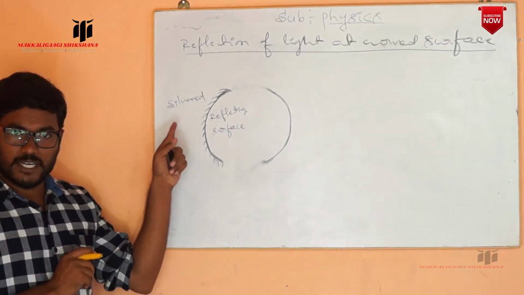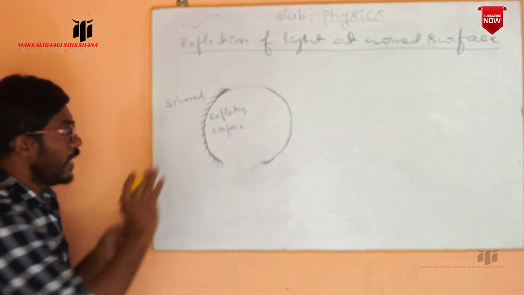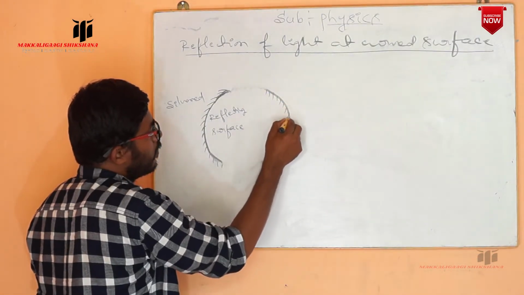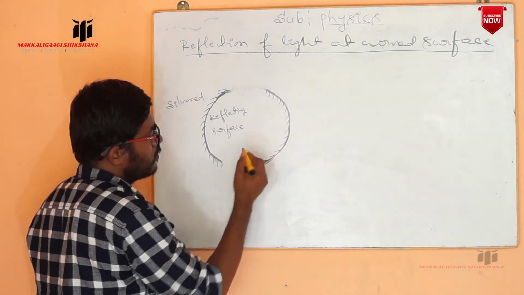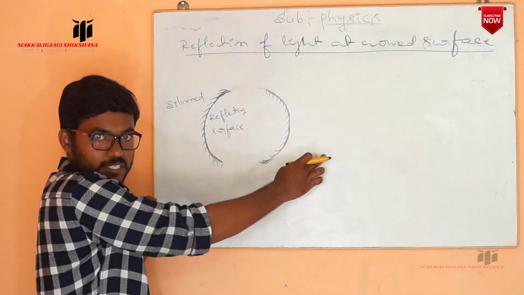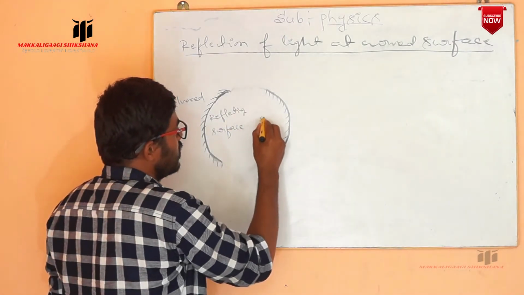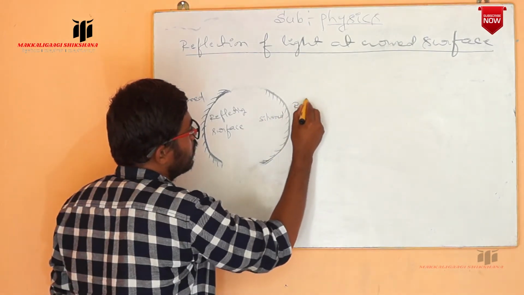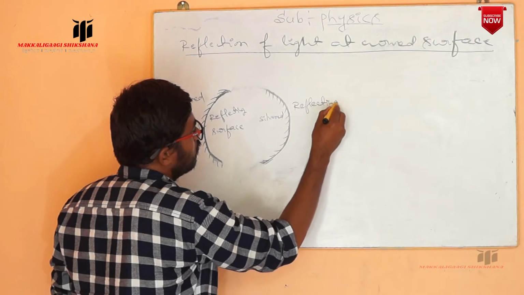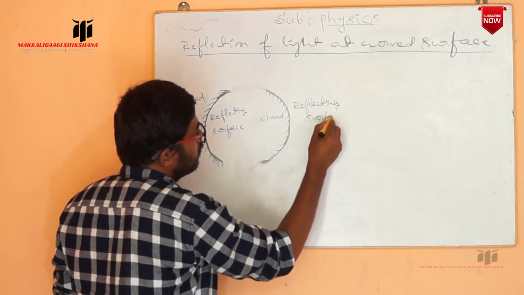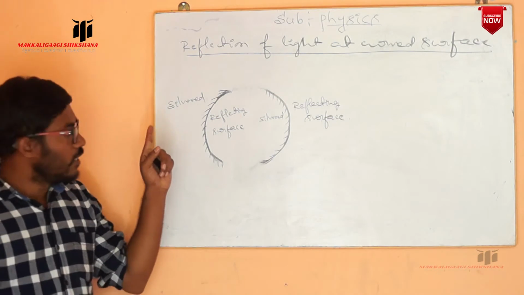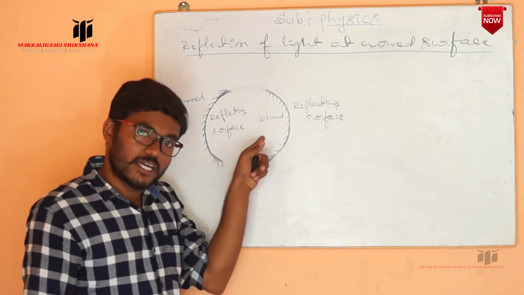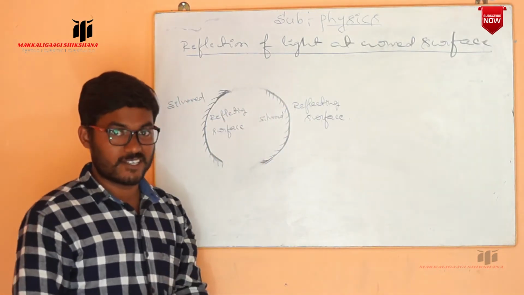In the other case, I make the inner surface silver, and the outer surface is the reflecting surface. So here the outer surface is silver, inner surface is the reflecting surface. Here the inner surface is silver, outer surface is the reflecting surface.